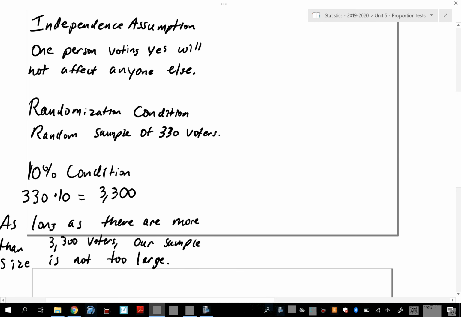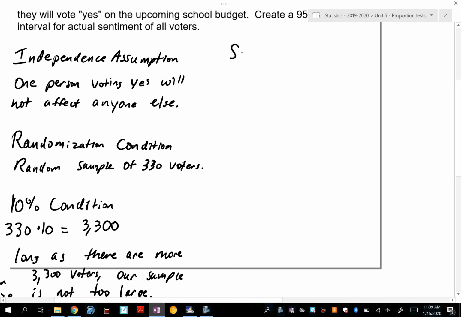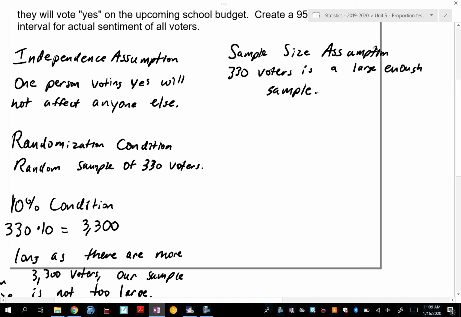No, I'm not. Okay, what about the other assumption, the sample size assumption? Who wants to raise their hand and give this a shot? Someone besides Ureth. Okay, Leslie, yes. 330 voters is a large enough sample. Perfect. Awesome. Nice work.